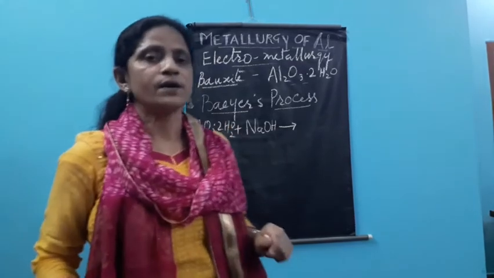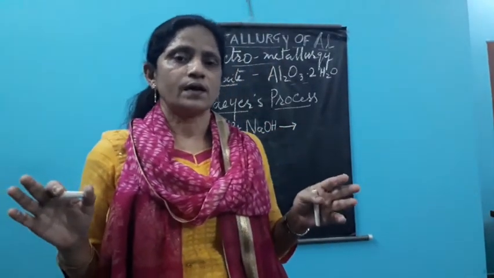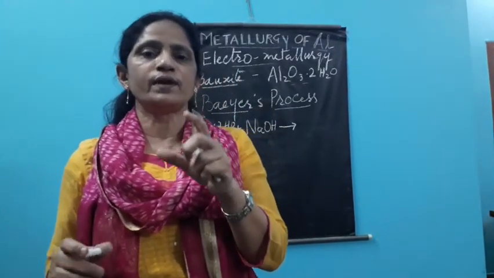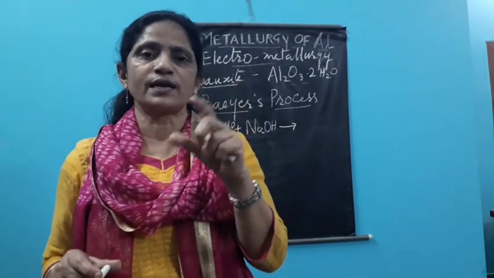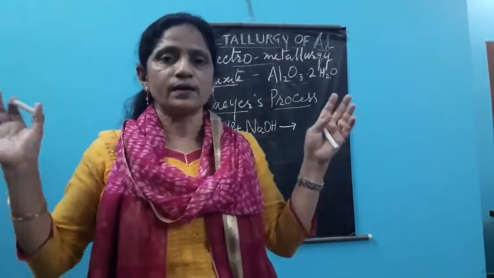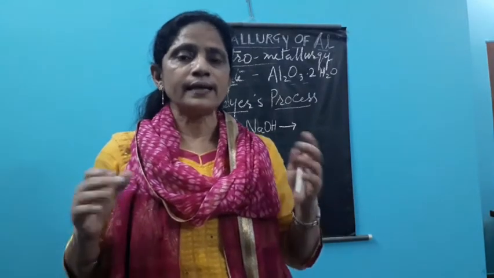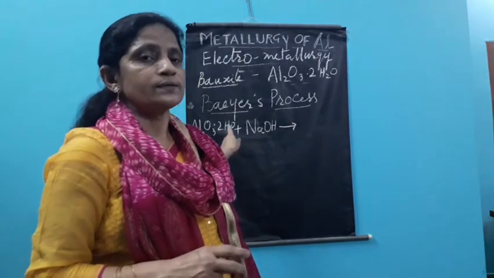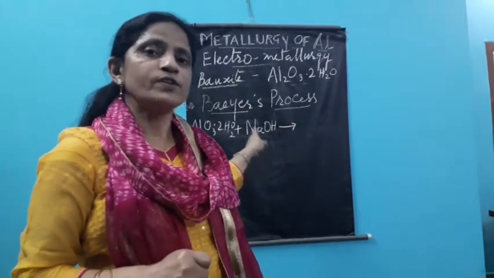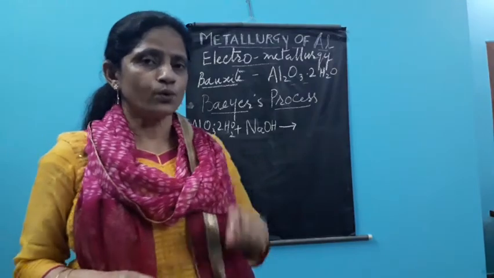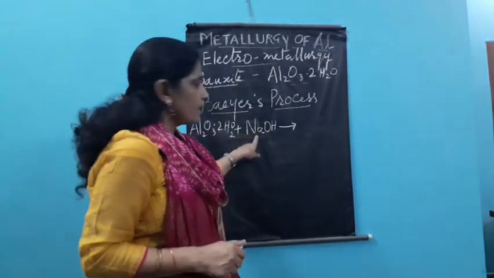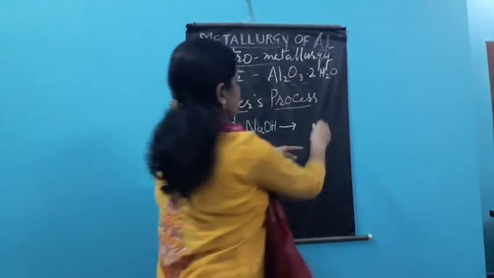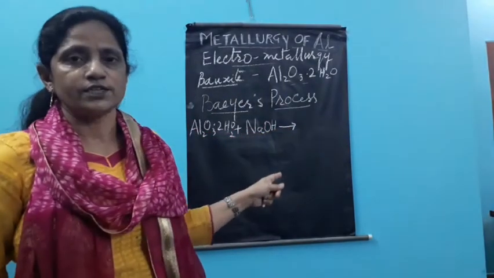Now see what happens. We take a big container. Actually it is an industrial process, so it is not in a small beaker, not like the lab that we have done for the sugar and glass or salt and glass powder. In this case big containers or drums are arranged, and in that drum we put crushed ore. The ore is just crushed properly, which is with the impurities. So ore plus the impurities are put in a big drum, and to that concentrated solution of NaOH is added.